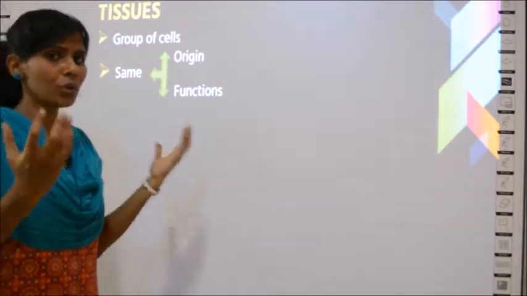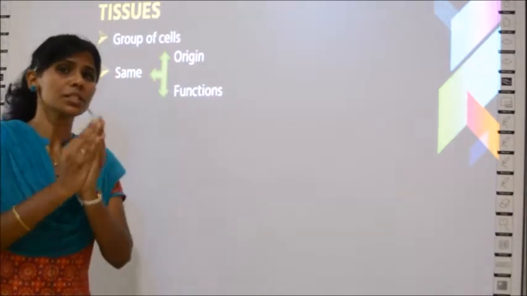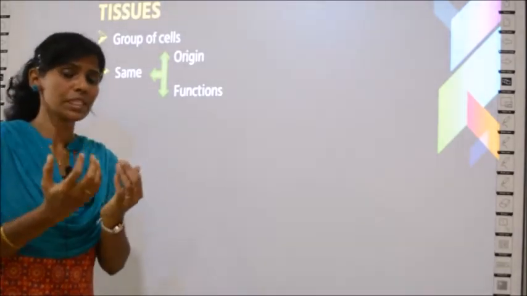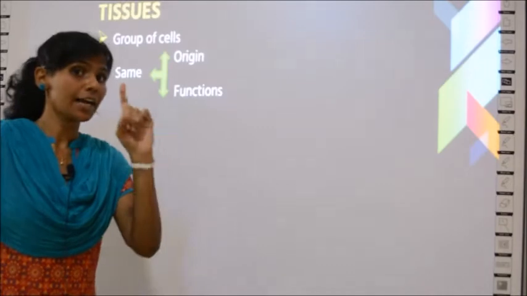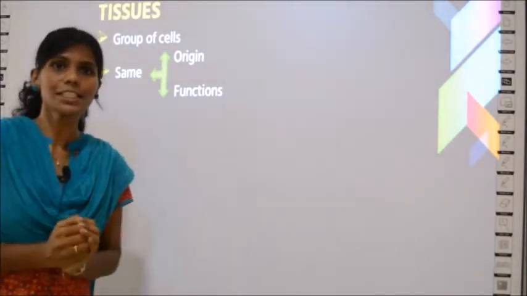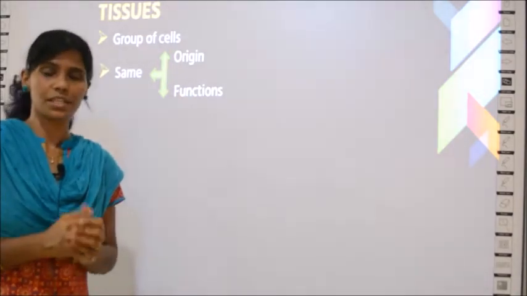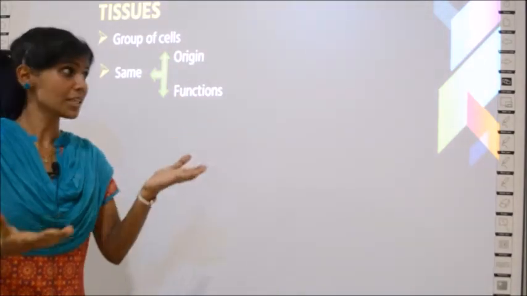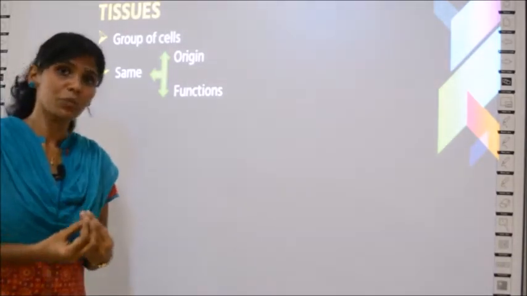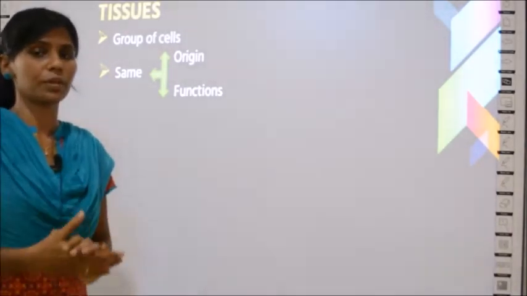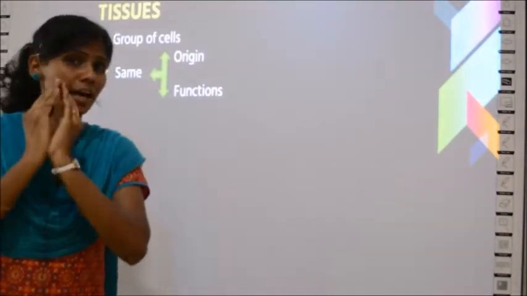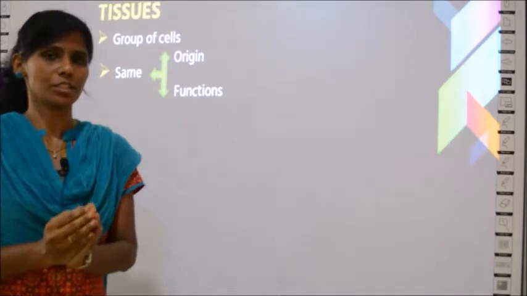So now do you know what is a tissue? A tissue is a group of cells, and those cells should be from the same place and should have the same functions. Those bunch of cells you can call tissues. Are you clear with the term tissues? Because this lesson is all about tissues. Without knowing the meaning of the word, you cannot understand further. So a group of cells from one single place and with the same function, you call tissues.